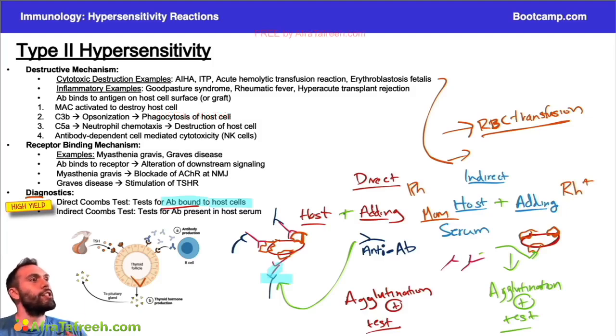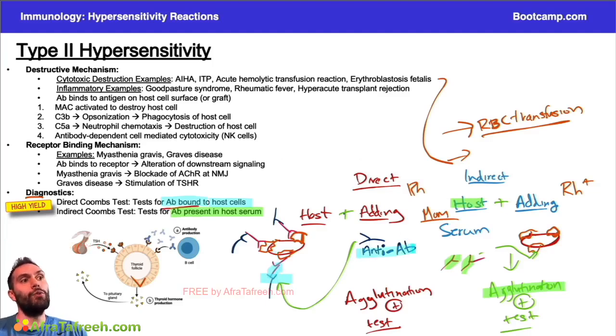And if you're getting questions on what this test is looking for, again, we're testing for whether the antibody is present in the host serum. If it's present, we add something that we suspect has that antigen. If we get agglutination, we're confirming that the host has the antibodies in the serum. With the direct Coombs test, remember, it's a little bit different. We're looking to see if there are antibodies already bound to the surface of the host cell.